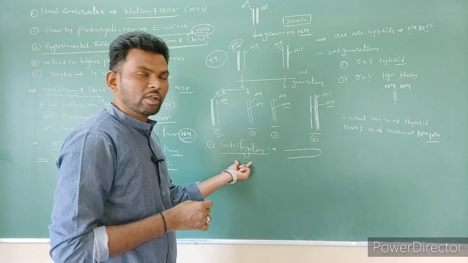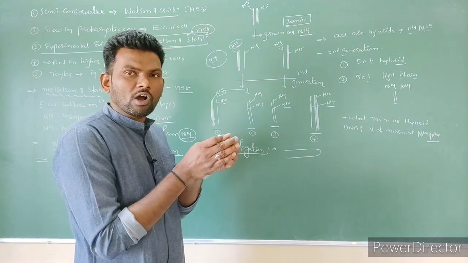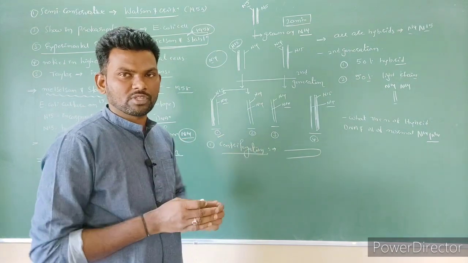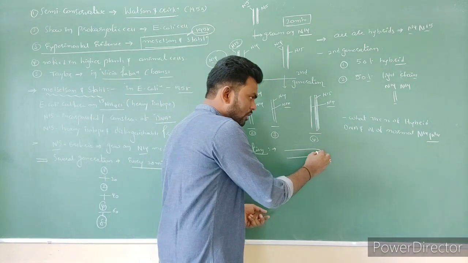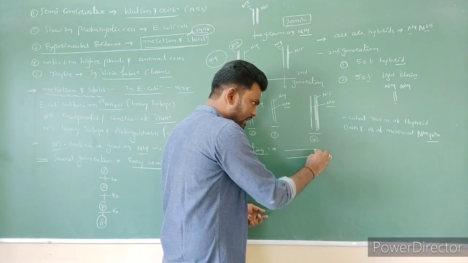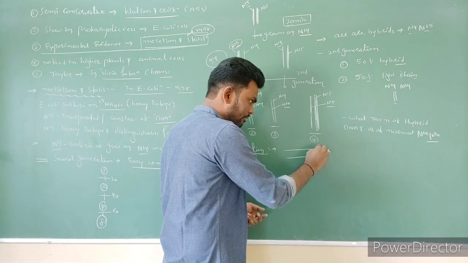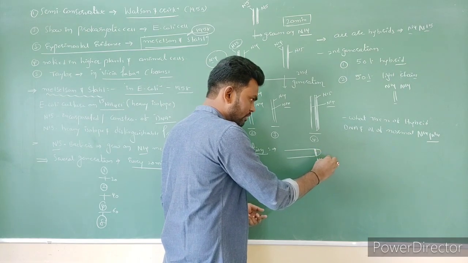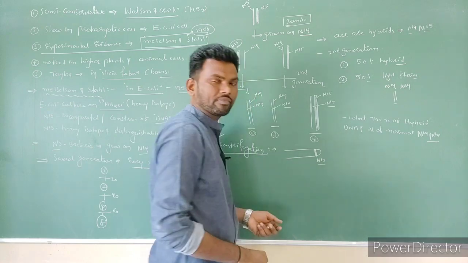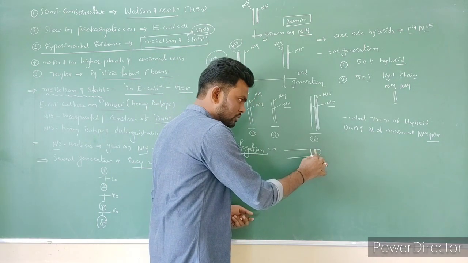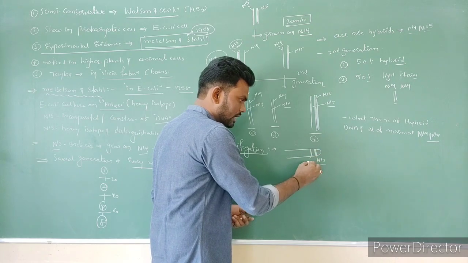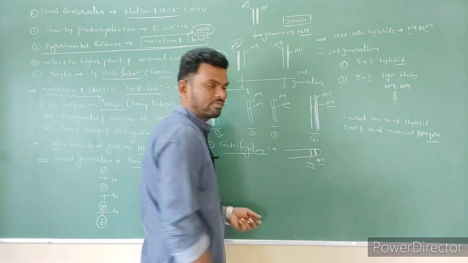Centrifugation moves the particles away from the center of the cell. The heavy ones settle at the bottom, so N15 settles at the bottom, and the lighter ones settle a little higher, so that is N14.